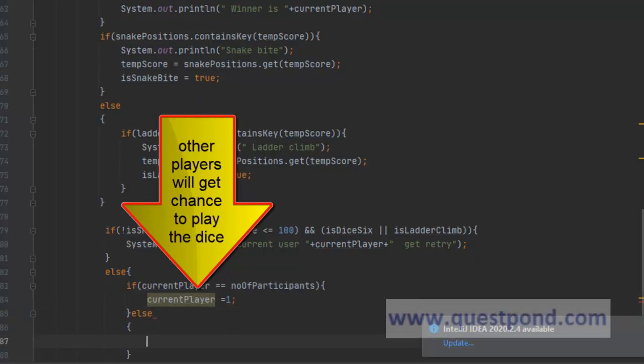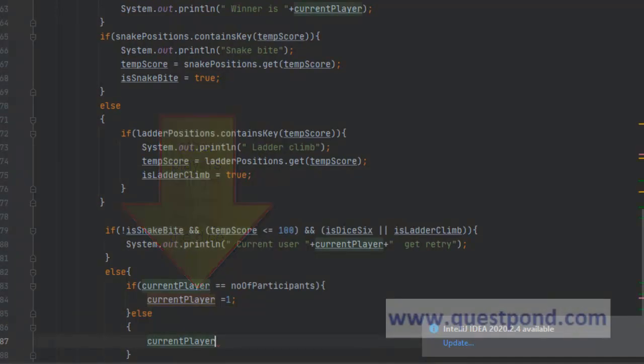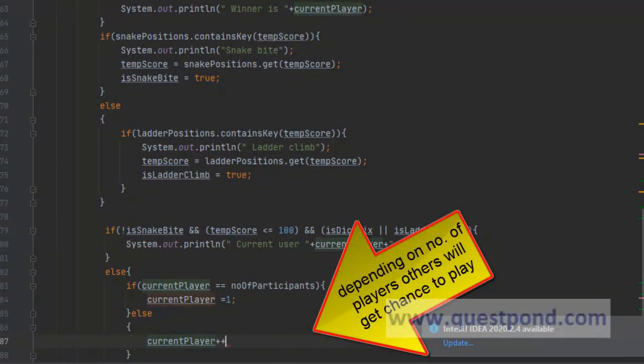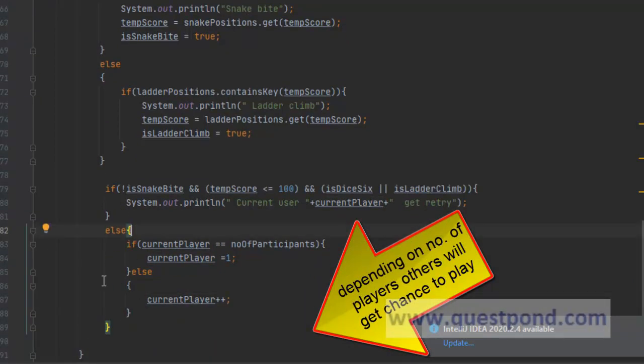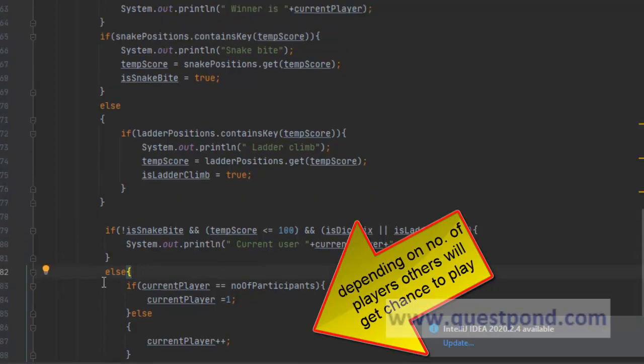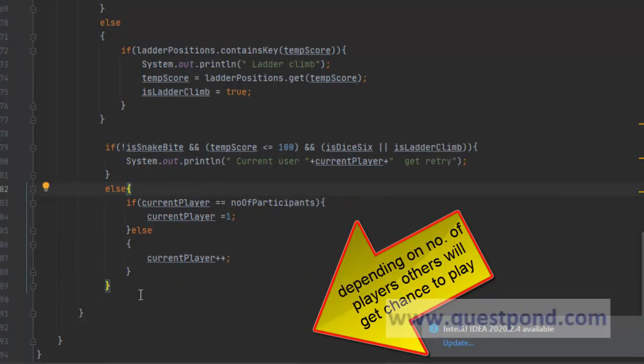If it is equal to the number of participants, then current player will start with 1 again. Else, current player equals current player plus 1, or you can just do plus plus, whatever you prefer. So that's the way this will reflect. The current player will change after each round in a round robin fashion, correct?